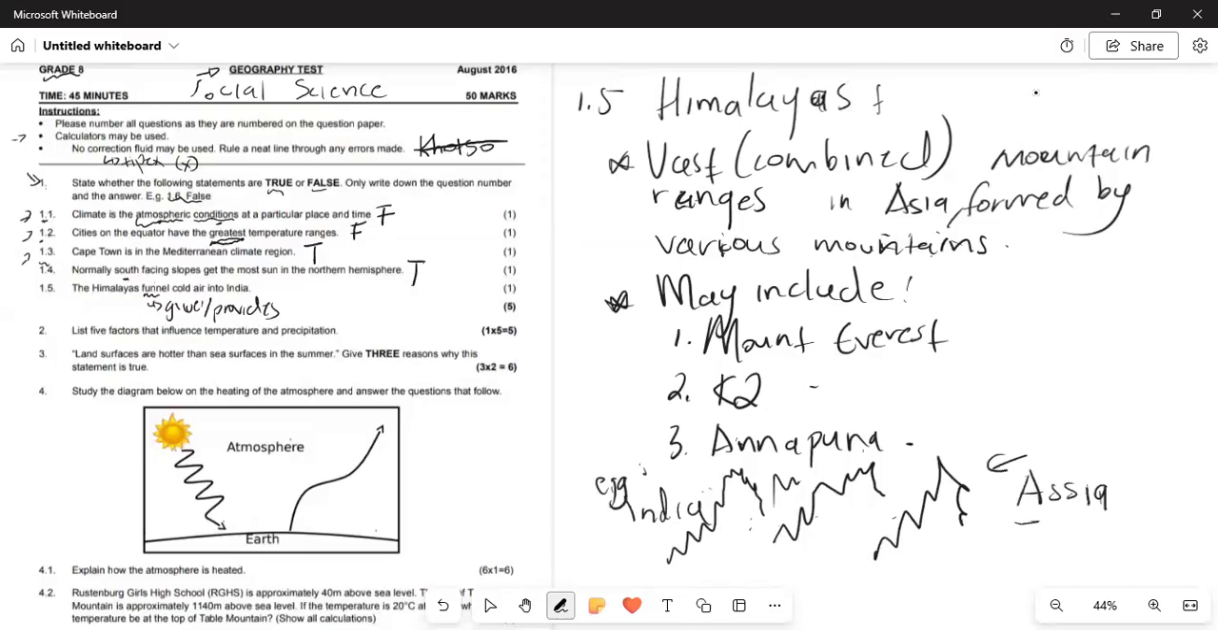So when we go back to the question, the Himalayas funnels or gives or provides cold air into India, your answer will be false. No, because why? It blocks. It acts as a blockage. It doesn't funnel, it doesn't provide, but rather it blocks. All right, so that is your answers from 1.1 up to 1.5.